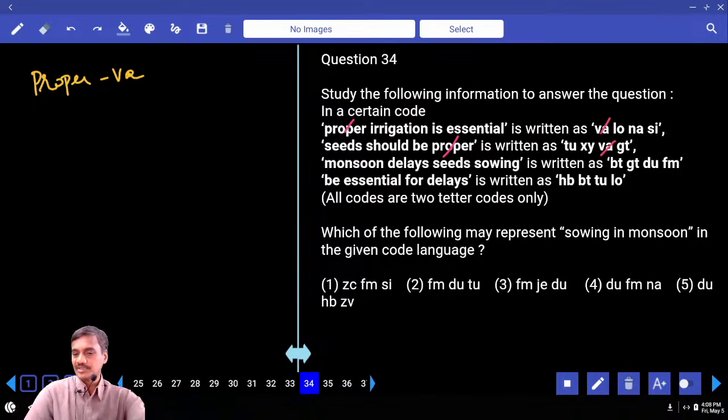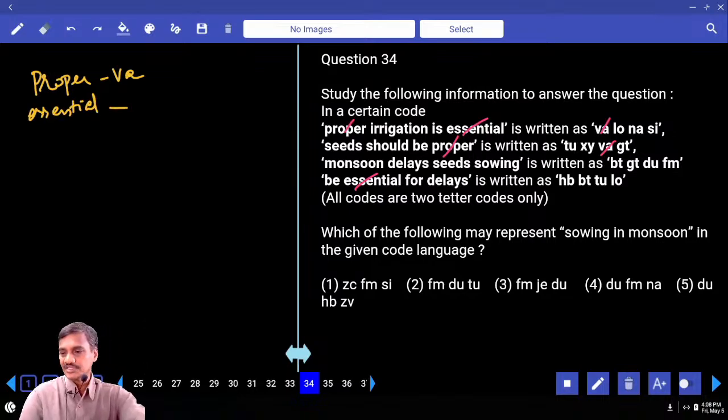If you compare the first and the third, no word is common. Between 1 and 4, essential is the common word, and the common code is LO. Hence essential is LO.